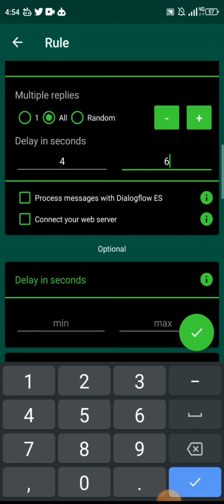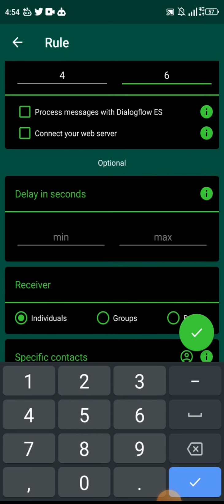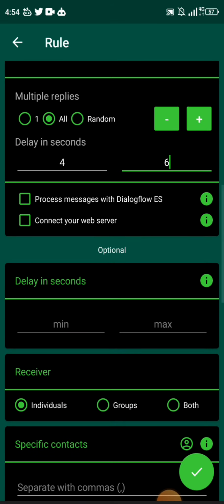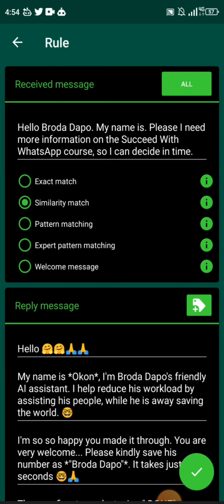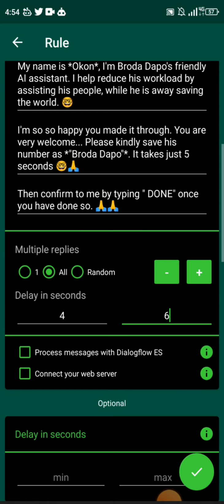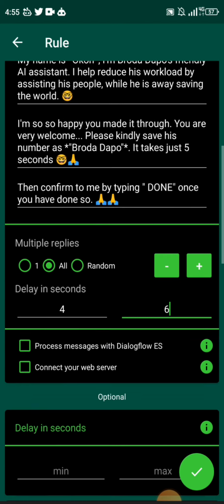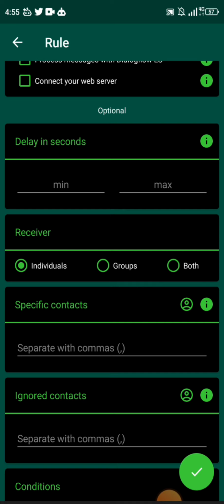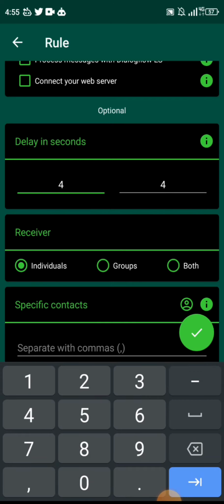All right, so then the optional part is where it's majorly asking you what should be the amount of time between when this message drops from the customer and when your own replies drop. Now, it's not to be confused with this multiple reply section, which is where you are determining the amount of seconds between each of the messages. No, this particular one is asking you what should be the amount of time between when that customer dropped the message and when you reply. I also use between 4 to 6 seconds. You can use 4, it's fine. But I just like to vary things. It's just me.